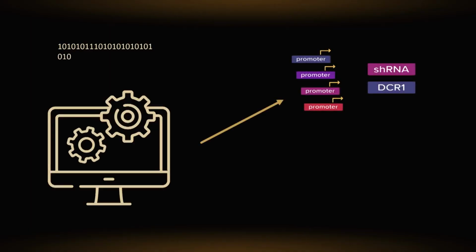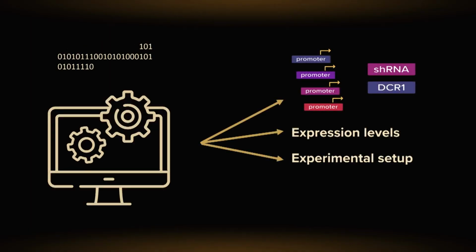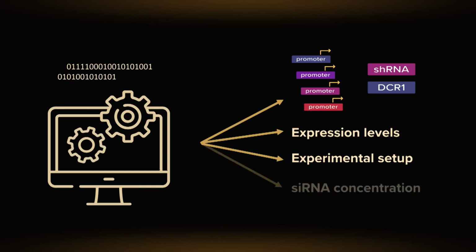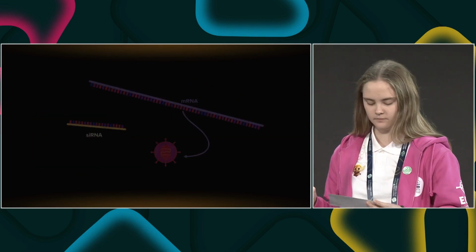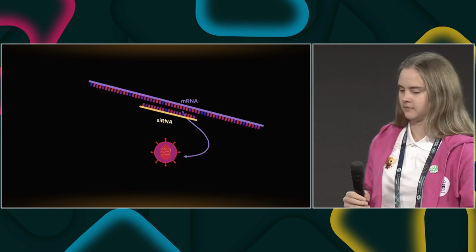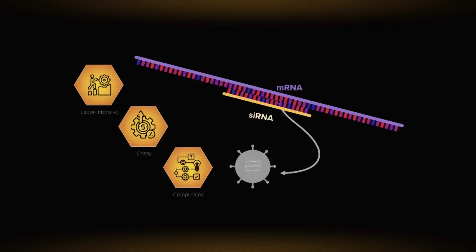Taken together, our modeling efforts guide us on which promoters and expression levels should be used in our engineered yeast, how to set up our experiments, and inform us on the shRNA concentration we need to aim for. So, testing the effectiveness of our designed shRNAs in suppressing deformed wing virus in bee cells would be a labor-intensive, costly, as well as complicated process, mainly due to the involvement of working with live virus cultures. Therefore, we designed a reporter system in yeast, Saccharomyces cerevisiae, to assess the impact of these shRNAs.